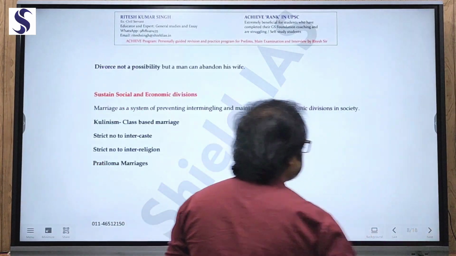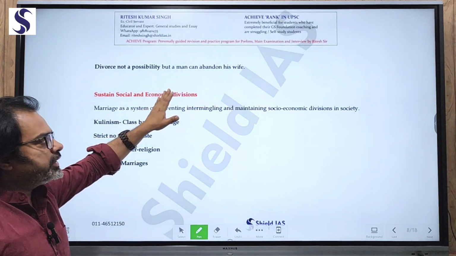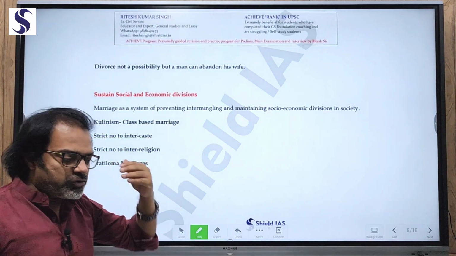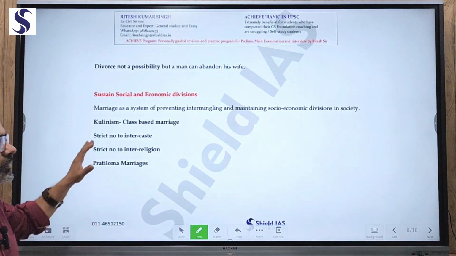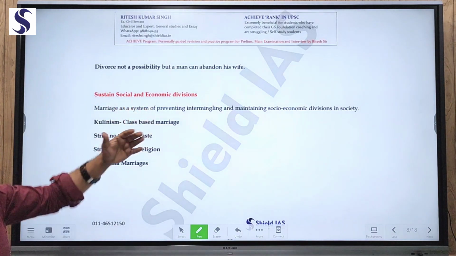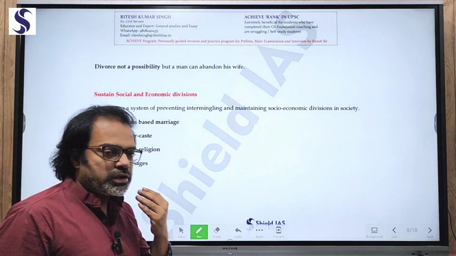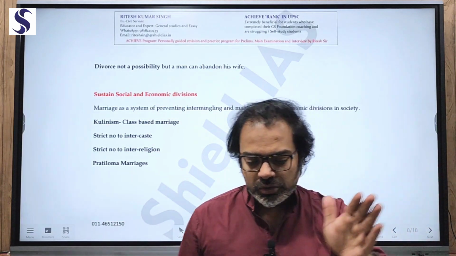Now further, divorce was not a possibility, but a man could abandon his wife. Yes. So everything was male oriented and against the females. Now, this marriage is also required for maintaining or sustaining social and economic divisions. For example, marriages were not allowed in certain cases.